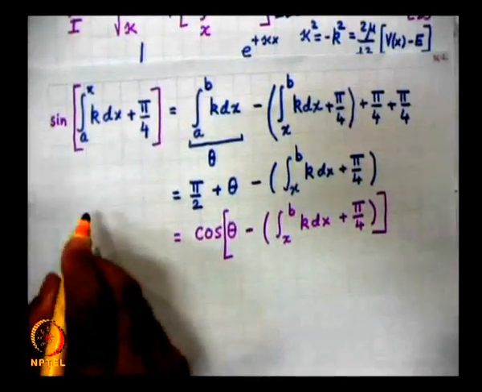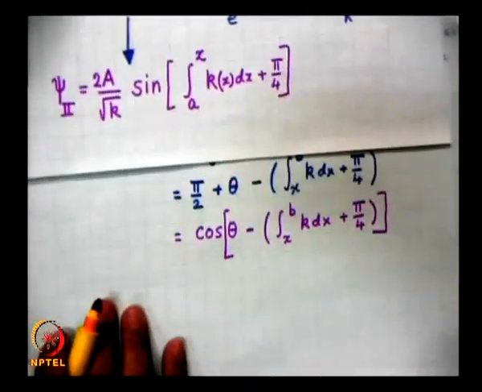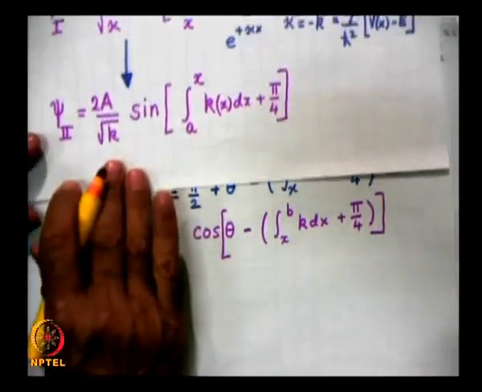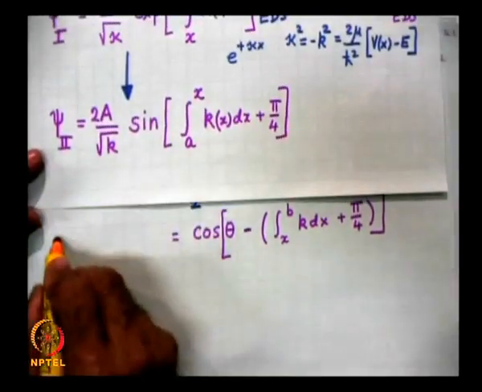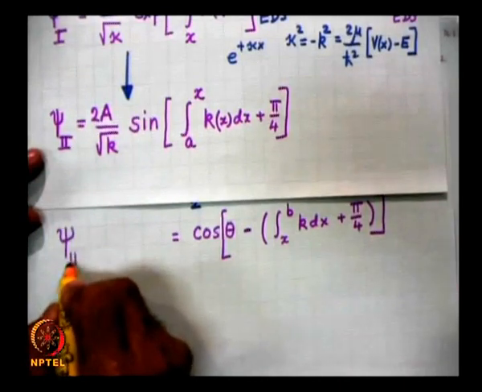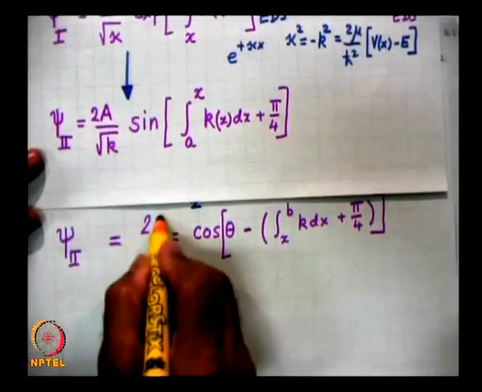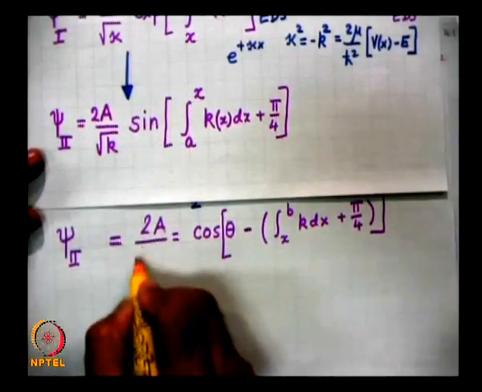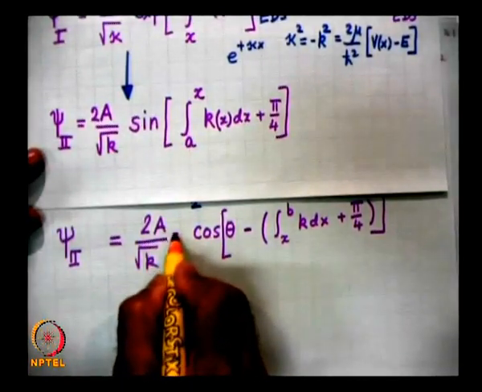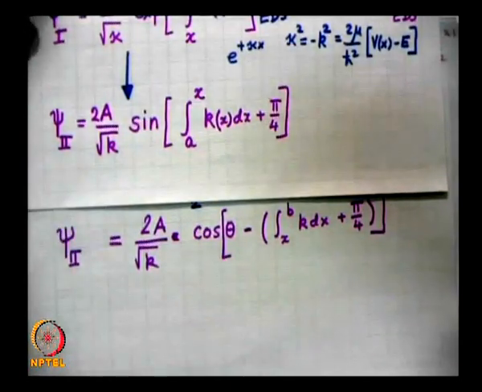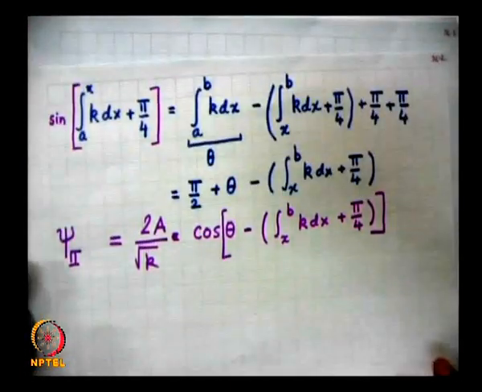So, my WKB solution, as we had written down, psi 2 will be equal to 2a by root k multiplied by this. Okay. So, this is my WKB solution.